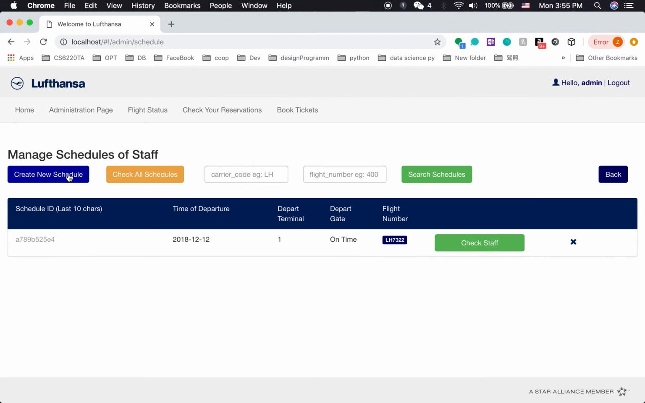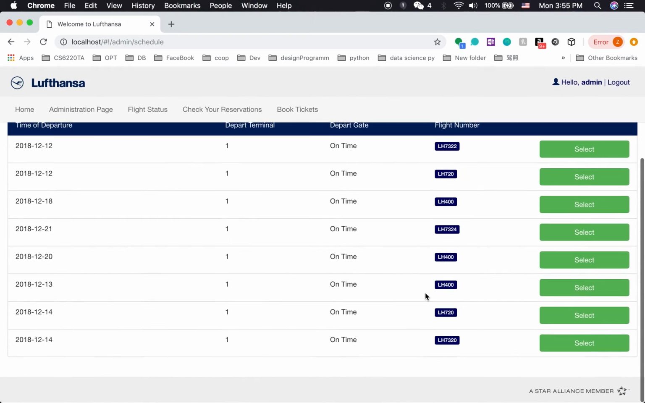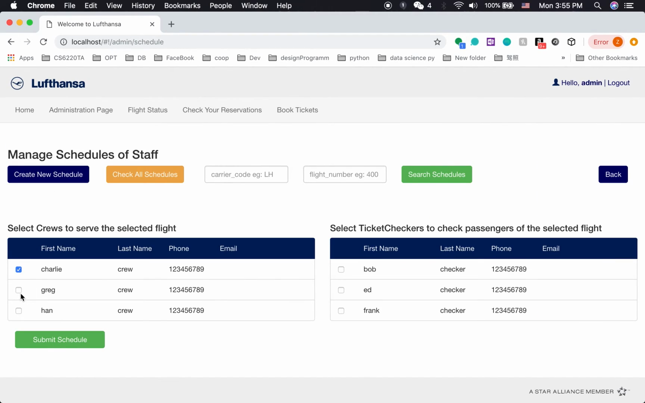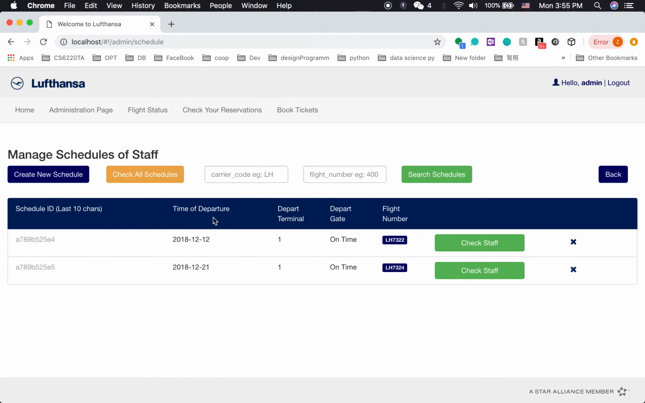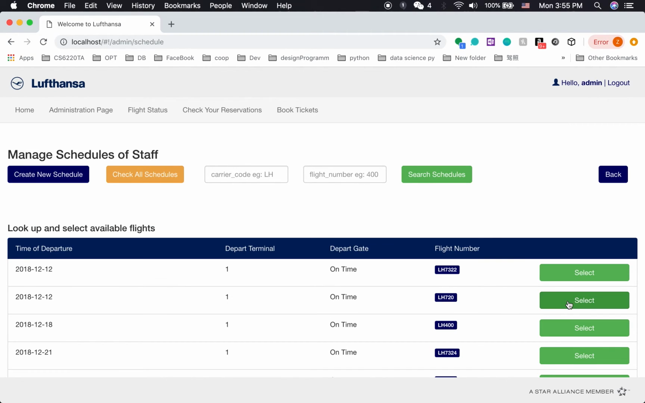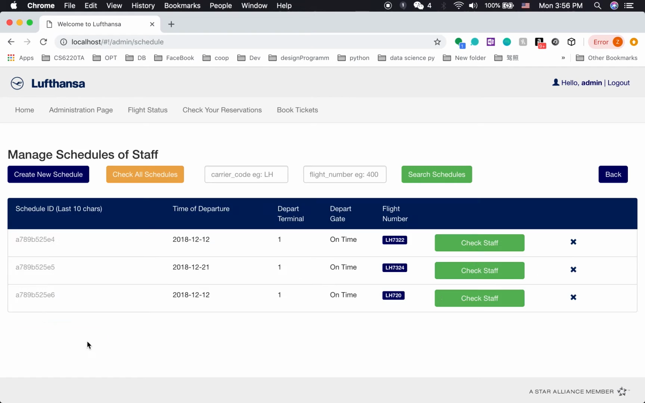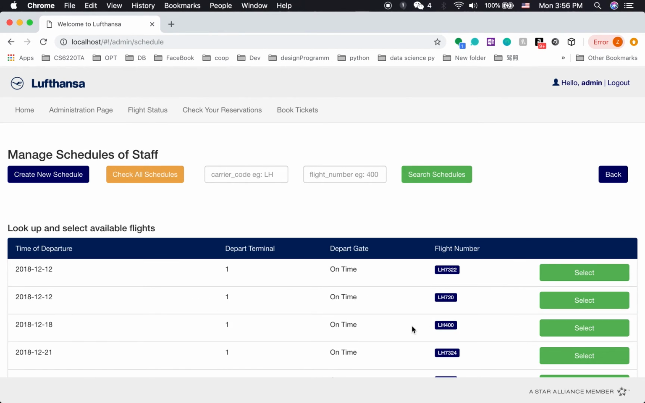And admin can also, let's create another schedule for this flight. Then we choose crew. Submit. Then let's create a new one for flight LH720. Submit schedule. Let's do another one.